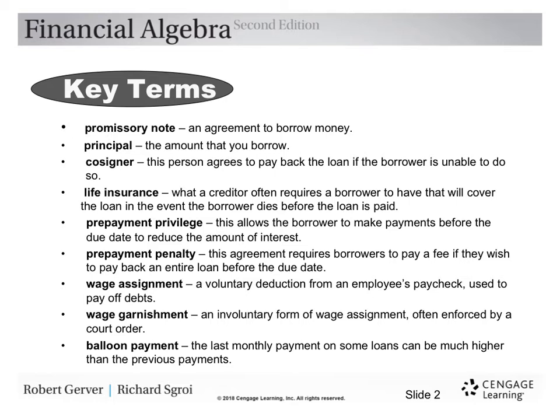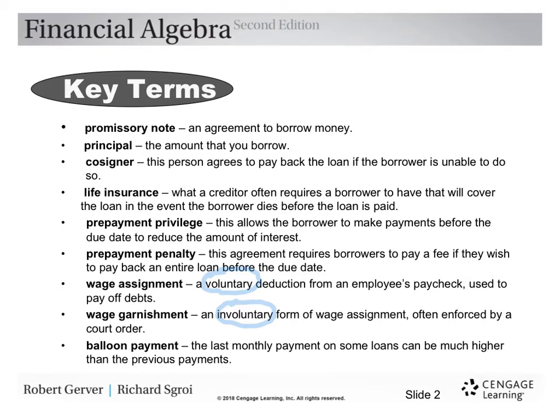Prepayment penalty. This agreement requires borrowers to pay a fee if they wish to pay back an entire loan before the due date, okay? Wage assignment. This is a voluntary deduction from an employee's paycheck used to pay off debts. The key word here is voluntary, okay? Wage garnishment, however, is an involuntary form of wage assignment, often enforced by a court order.